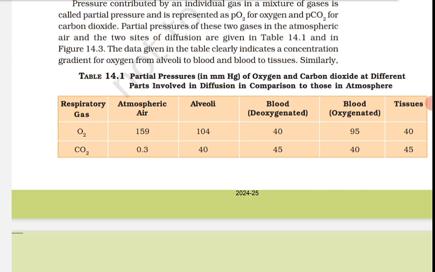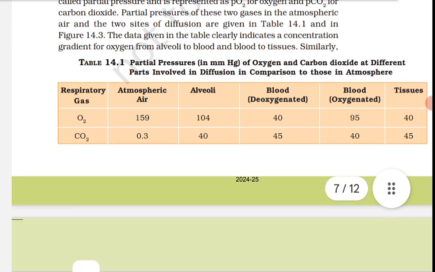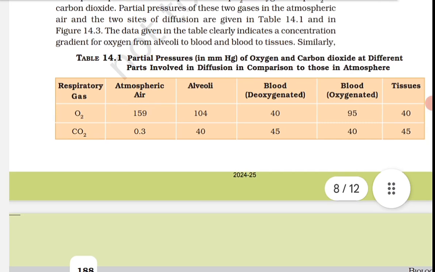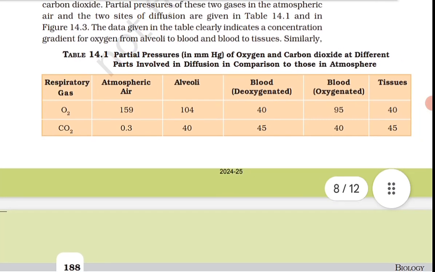A concentration gradient for oxygen from alveoli to blood and blood to tissue, and similarly a gradient is present for CO2 in the opposite direction, that is from tissue to blood and blood to the alveoli. Now I am reading the table. Okay, listen carefully.